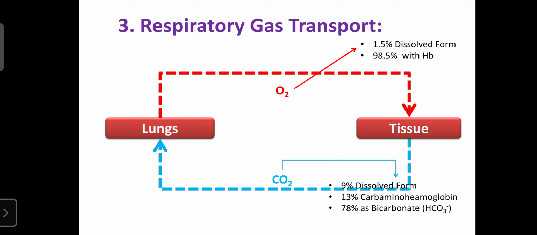But this 1.5% dissolved form of oxygen is the emergency oxygen. During exercise, when you suddenly start running, the lungs and the CNS cannot immediately adjust the rate of respiration. At that time, this dissolved form of oxygen helps save our life.